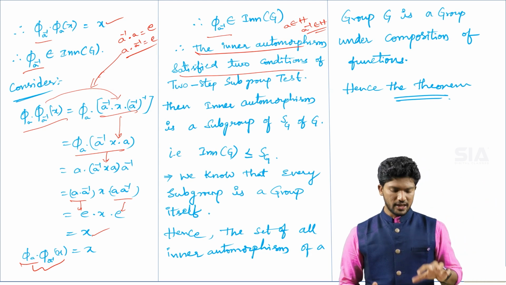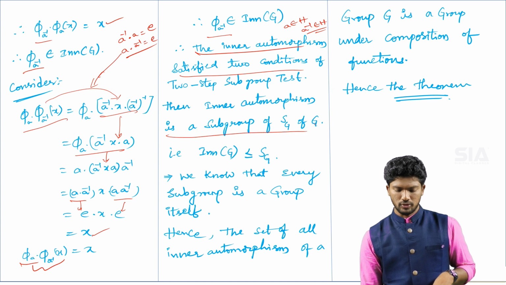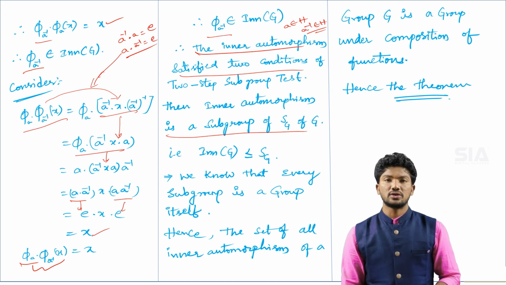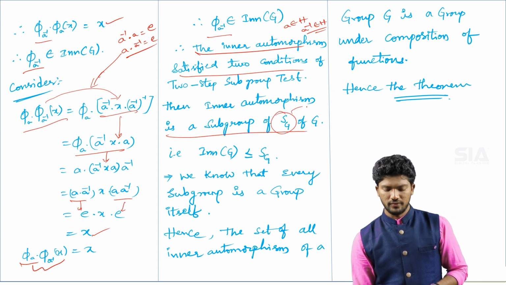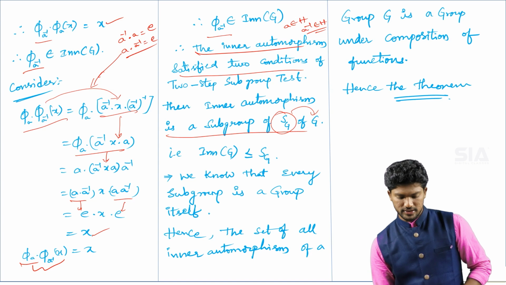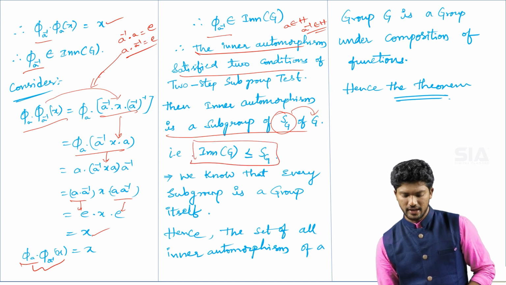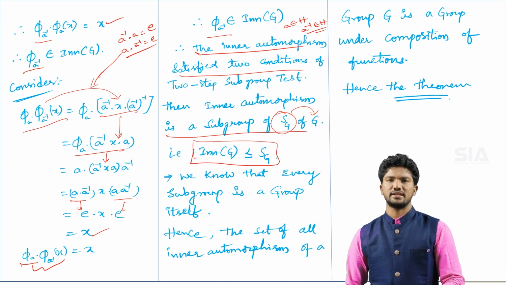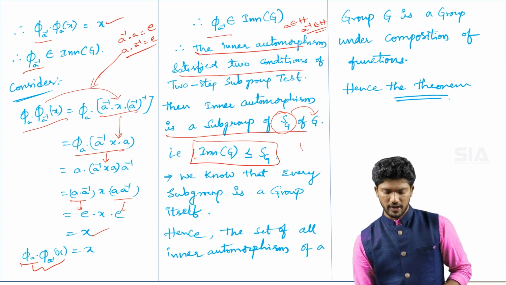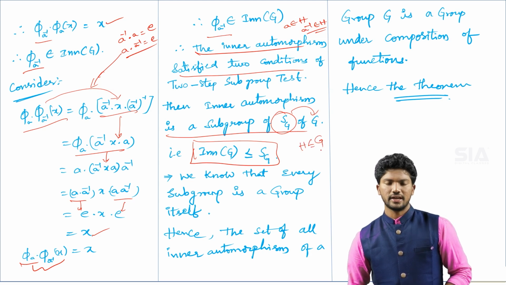Here we are saying that the inner automorphisms are a subgroup of the permutation group S suffix G of a group capital G. Mathematically, that subgroup representation we can write in this format: the inner automorphism of capital G is less than or equal to S suffix G, just as we write H less than or equal to capital G.